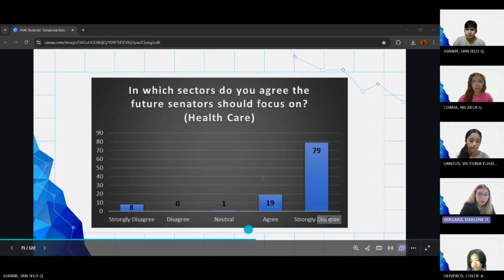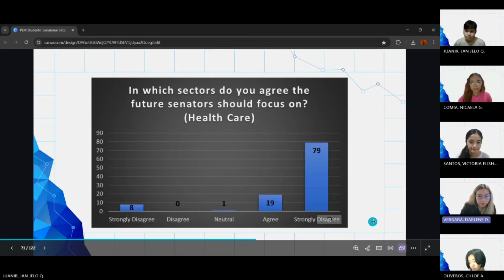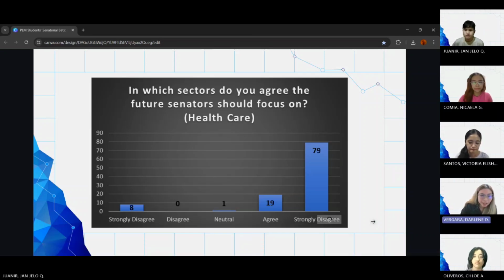So for the healthcare, as one of the sectors to be focused on by the future senators, we can observe in the graph that 79 participants strongly agree that healthcare is one of the sectors to be focused on. And then 90 participants agree.